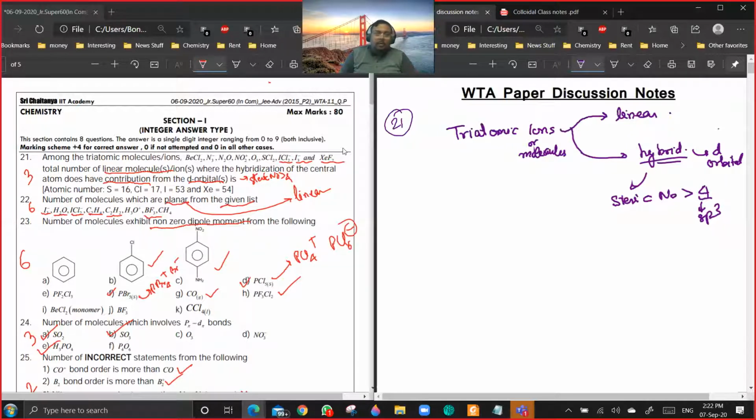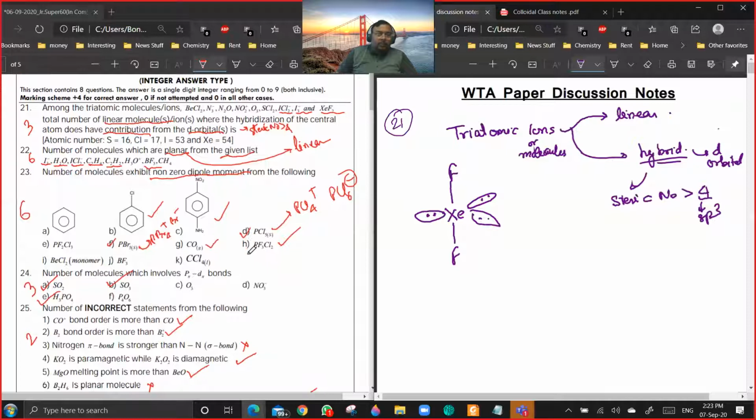Okay, if you want, I can draw the structures, but I think each of them will be having 3 lone pairs. XeF2 will be having how many lone pairs? 3 lone pairs in the equatorial plane, right? All of them will be having 3 lone pairs in the equatorial plane. I am drawing just one, so it will be something like XeF2, and all will be having this type of structure only. I think if you have done the VSEPR, then these questions should be easy. Okay, after this 22, is a doubt?